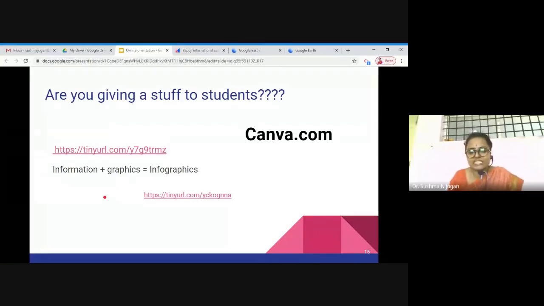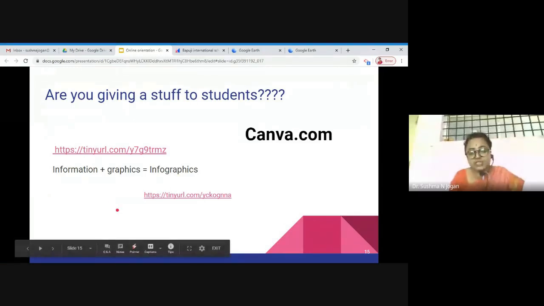So why infographics? Sometimes what happens, if we think from the students' point of view, they are not ready to read 10 to 12 pages of information. They ask, why should I read this? It is a kind of stuff we are giving to the students, and it is like burden learning, isn't it? There are commissions which talk about learning without burden.